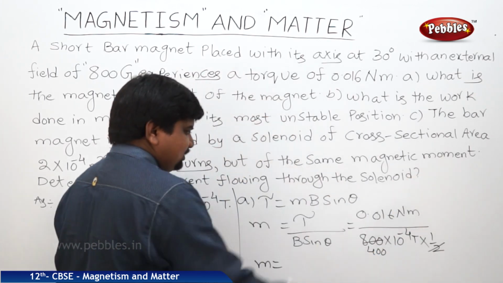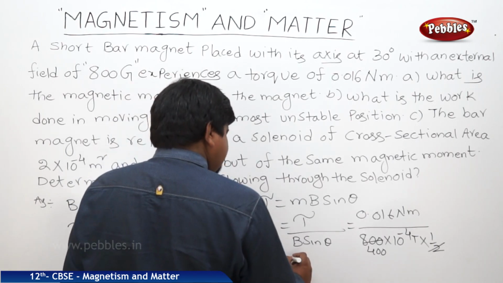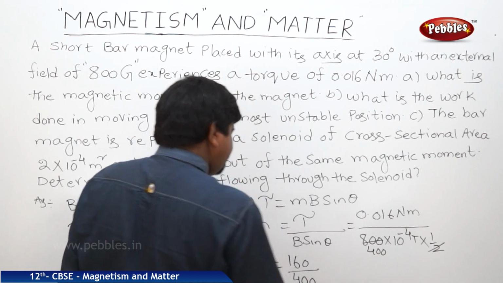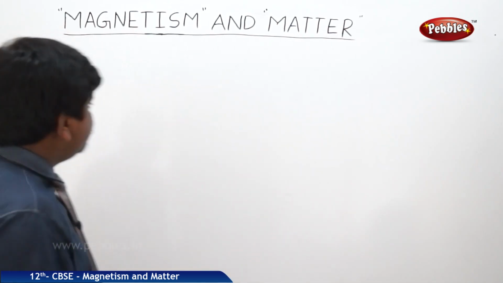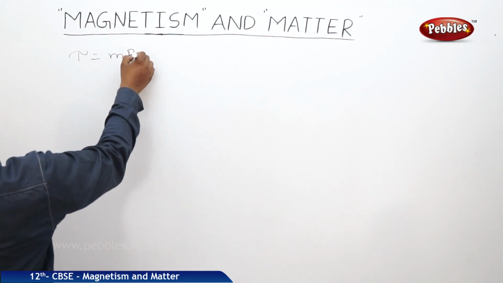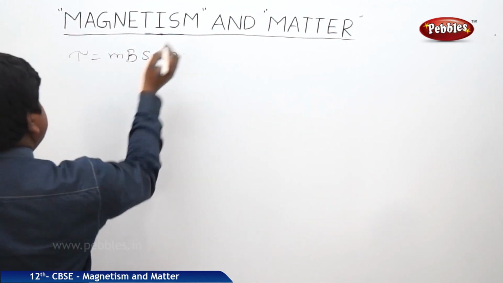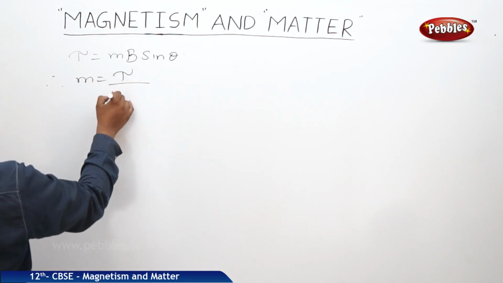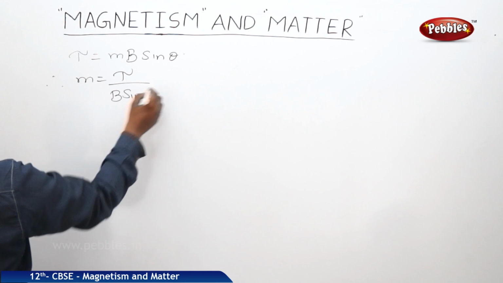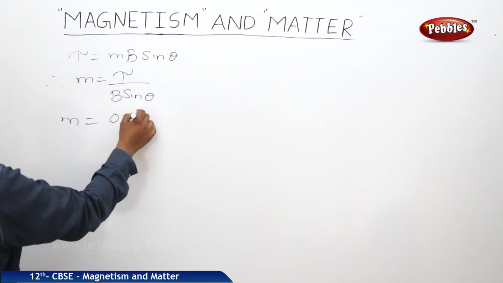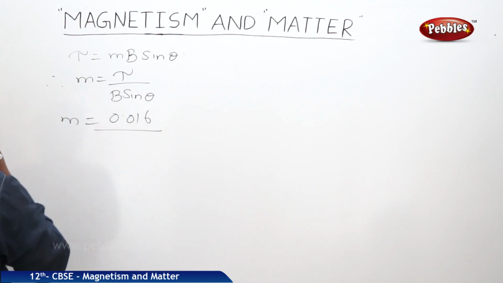So 10 to the power of 4 is 10,000. We will get 160 by 400. So we see tau is equal to M B sin theta, M is equal to tau by B sin theta. So magnetic moment M is equal to tau, which means 0.016.